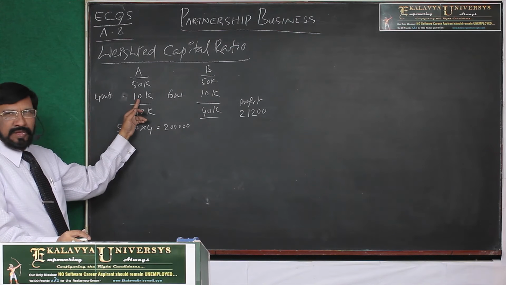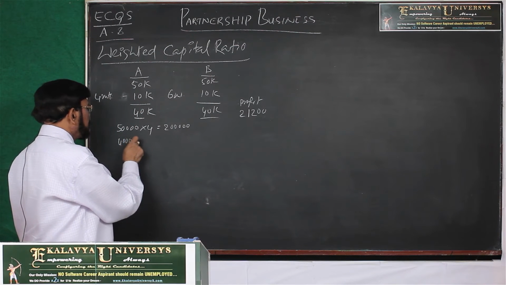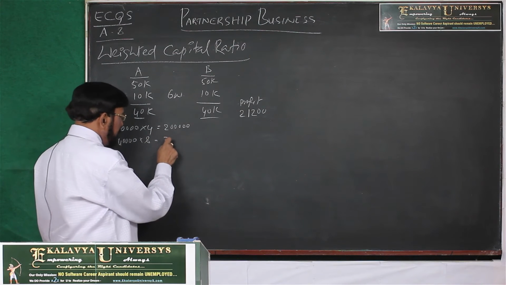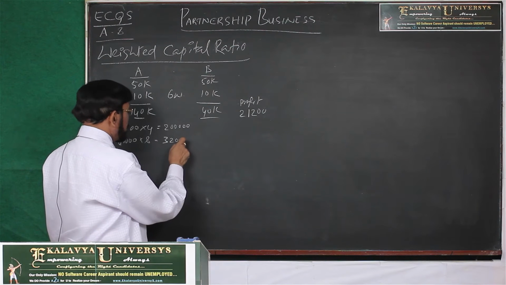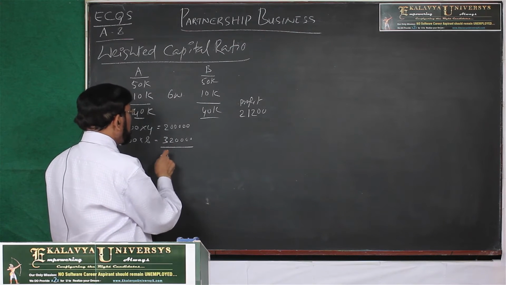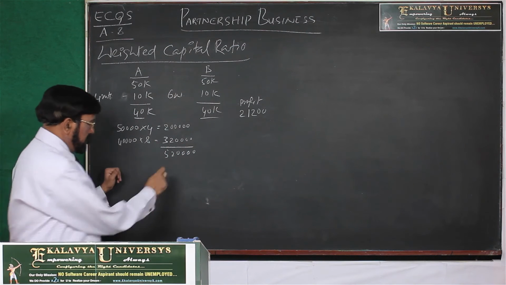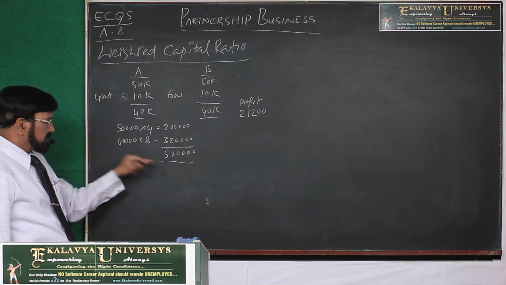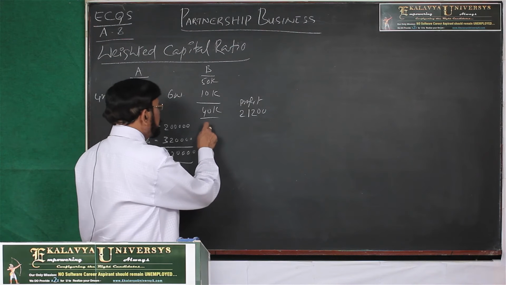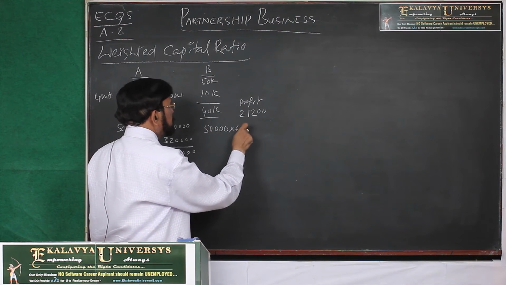Thereafter, 10,000 rupees he has withdrawn. Then how much capital was retained for the remaining 8 months? For the remaining 8 months, 3 lakh 20,000 was retained. Then what is the total? 5 lakh 20,000 is the sum. In a similar manner, for B, 50,000 was retained for 6 months.